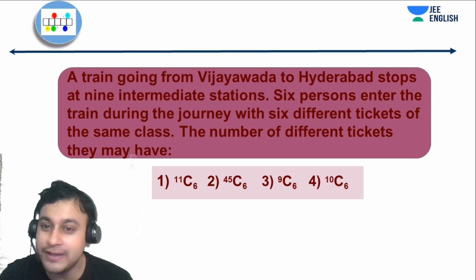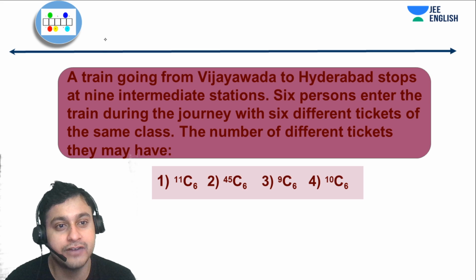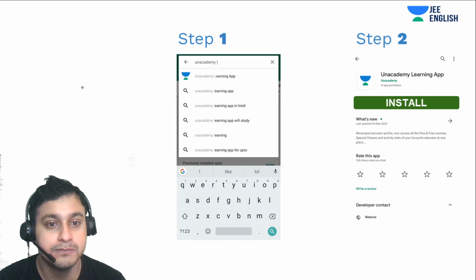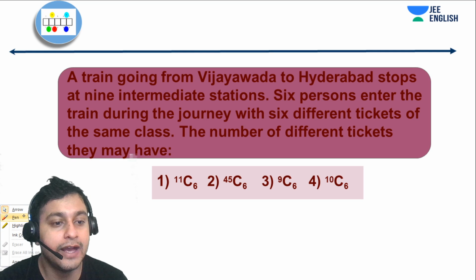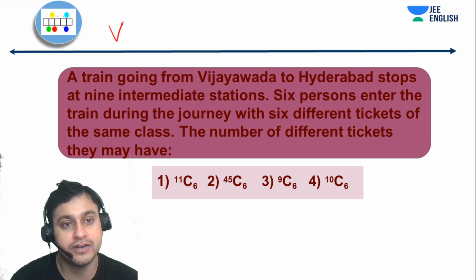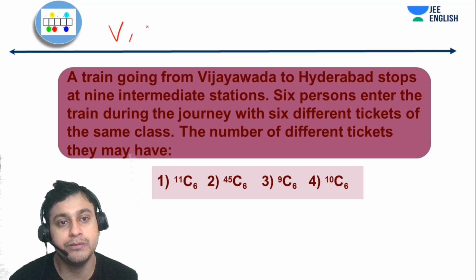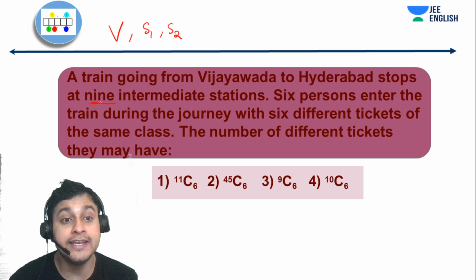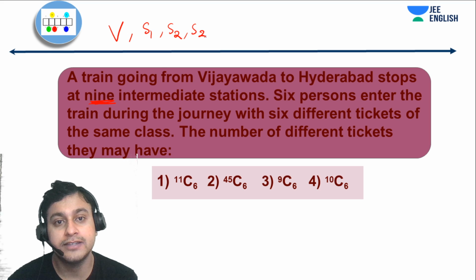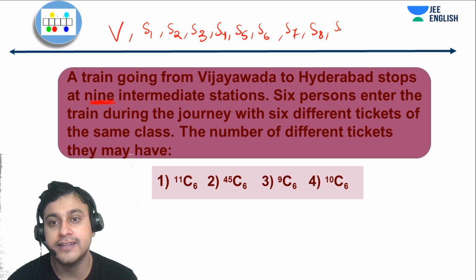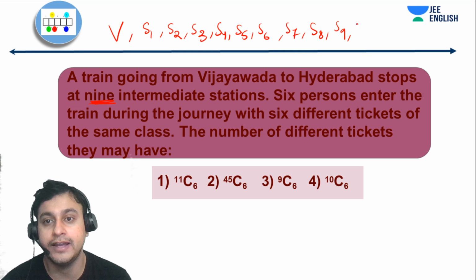And if I just try to analyze, we have the initial station as Vijayawada, and then we have, let's suppose, intermediate station S1, S2, S3, S4, S5, S6, S7, S8, S9, and then comes our Hyderabad.